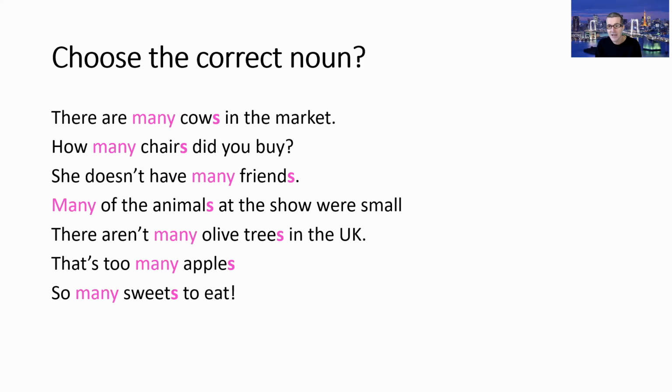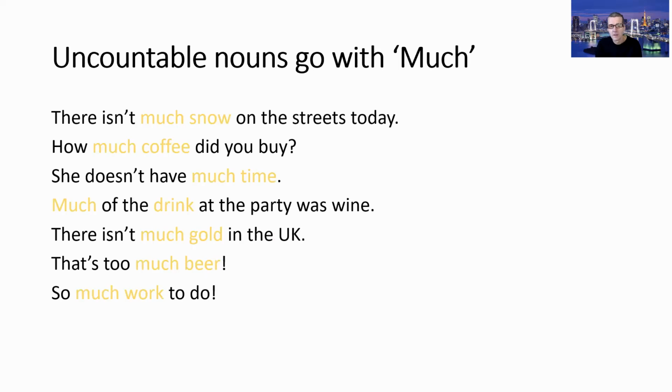And here are the answers. I will read them out for you. So there are many cows in the market. How many chairs did you buy? She doesn't have many friends. Many of the animals at the show were small. There aren't many olive trees in the UK. That's too many apples. So many sweets to eat. Or so many candies to eat.